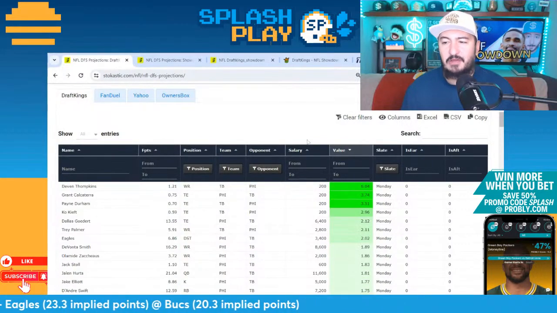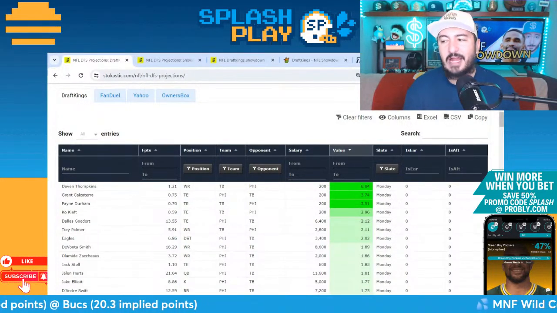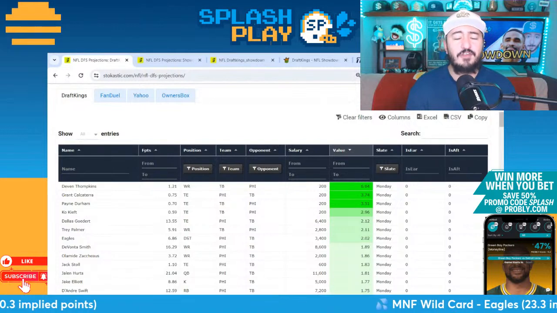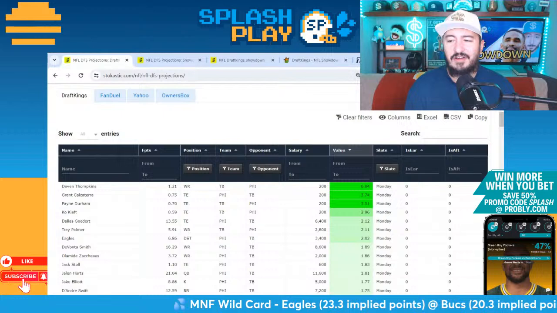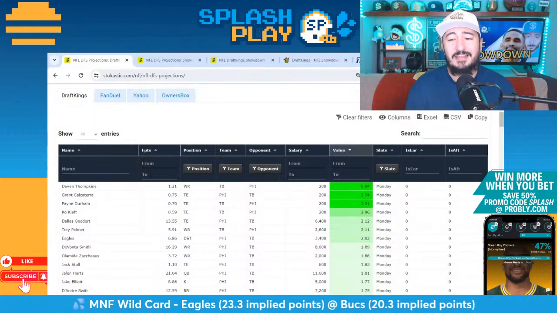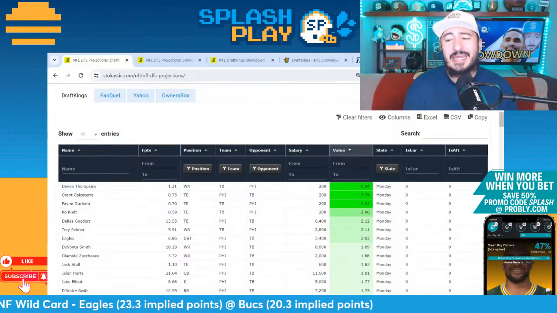Top values for the showdown. Devin Tompkins, a guy who barely gets any routes. He's a top projected play. Also some favorable touchdown prop markets out there, at least relative to a low probability touchdown. Grant Calcaterra, another guy who doesn't get a lot of work, but he's the number 2 value play on the slate. And Payne Durham, number 3.